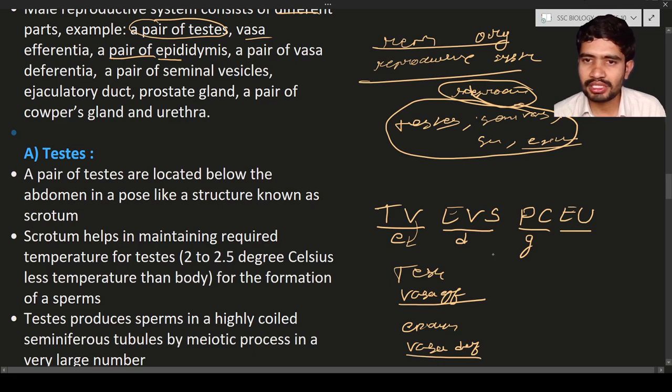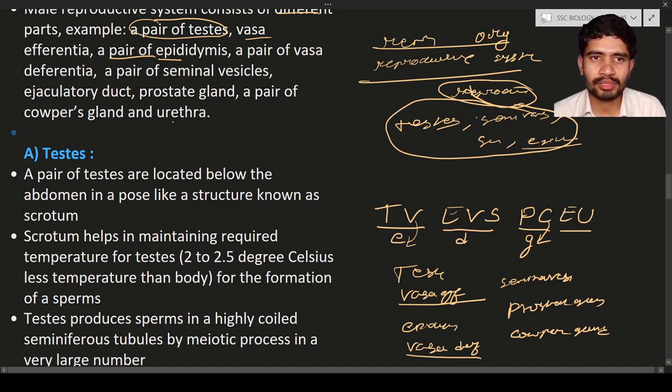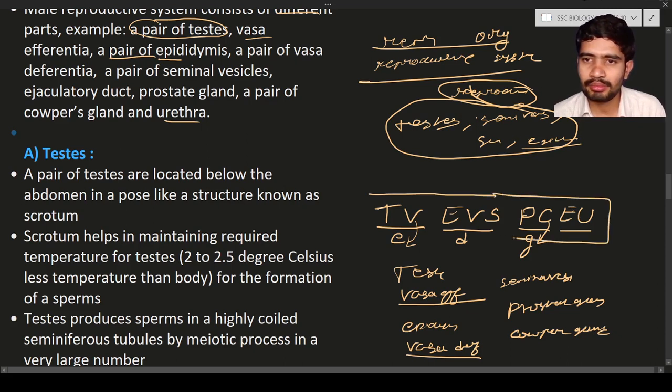S means seminal vesicles. D will not apply for the S. So seminal vesicles. Next, PG means prostate gland. CG means what? Cowper's gland. E means ejaculatory duct, U means urethra. So with the help of this small trick, you can remember all the different parts of the male reproductive system.